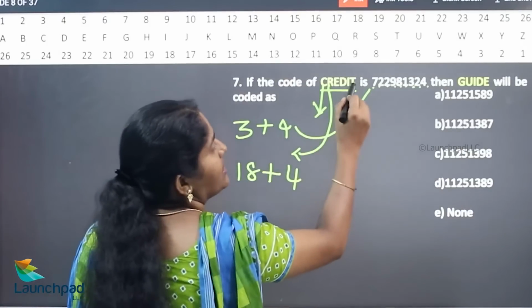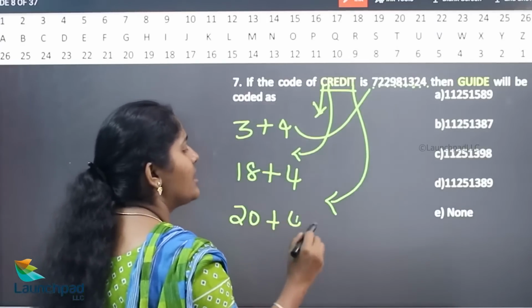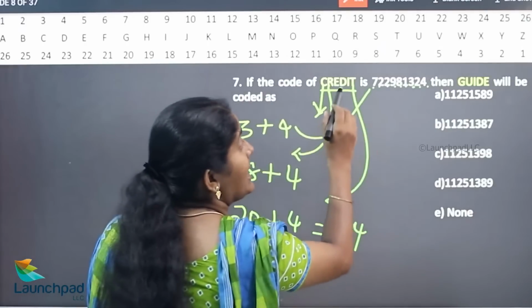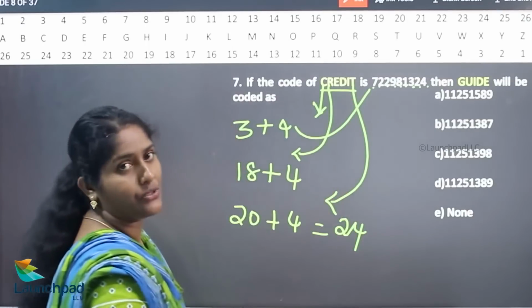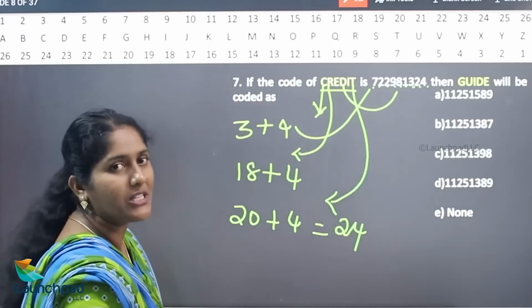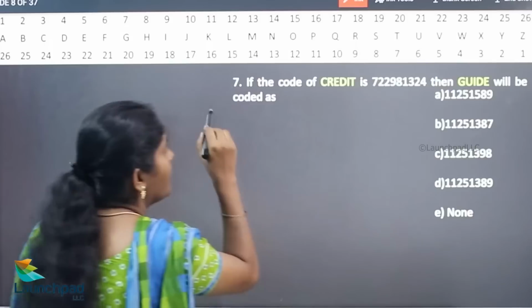For example, just check it. What is the value of T? The value of T is 20. 20 plus 4 is 24. Now, what is the value of D? D value is 4. 4 plus 4 is 8. Similarly, the same procedure must be followed for the word GUIDE. Shall we do this? Yes.